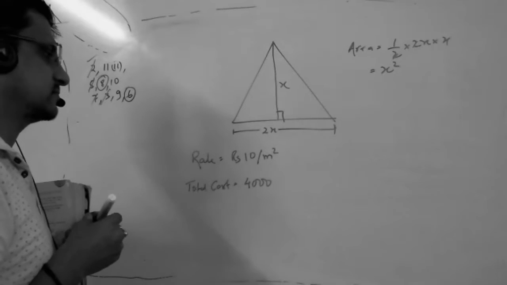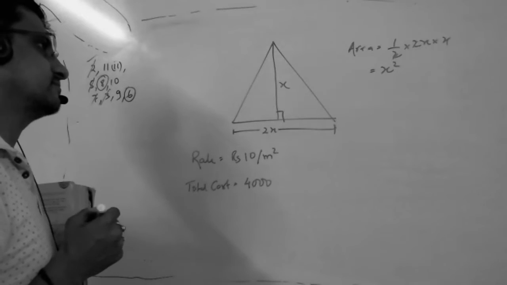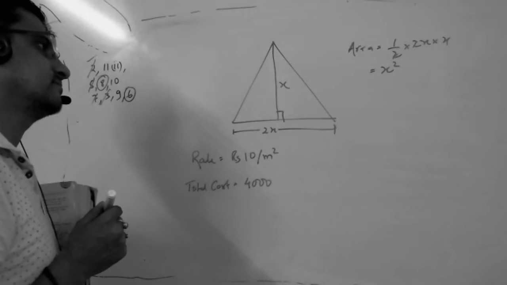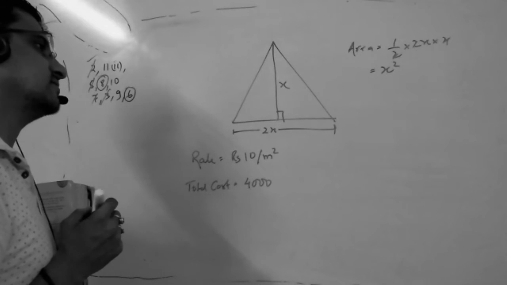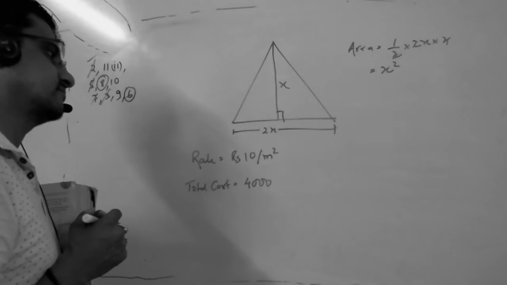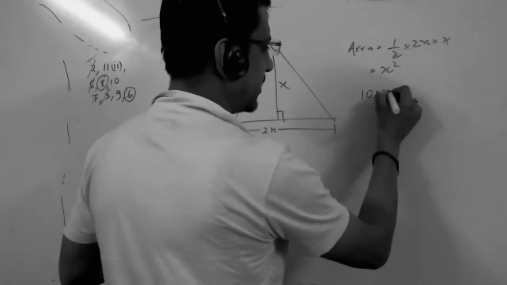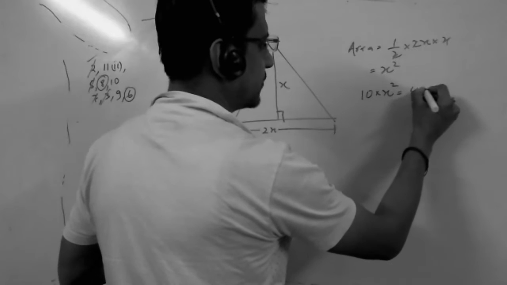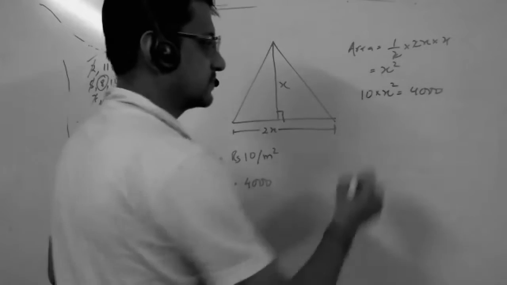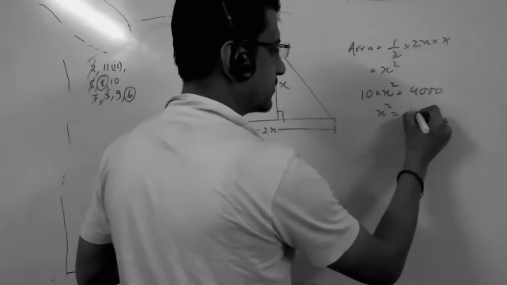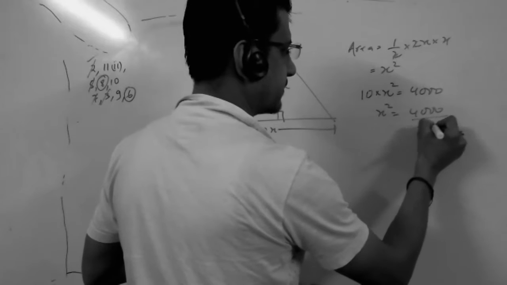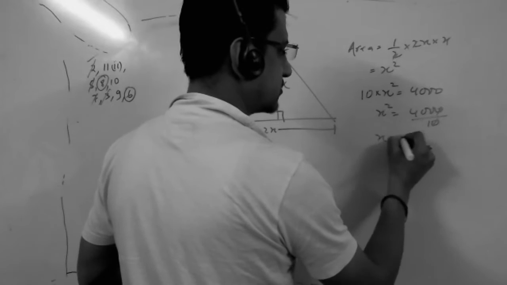So 1/2 into 2h into h is equal to 1/2 into 2h square, which is equal to h square. So 10 into h square is equal to 4,000. 10 into x square is equal to 4,000. So x square equals 4,000 by 10. x is equal to 200.